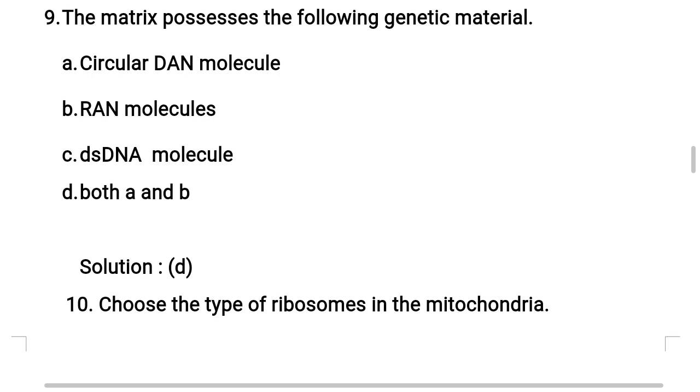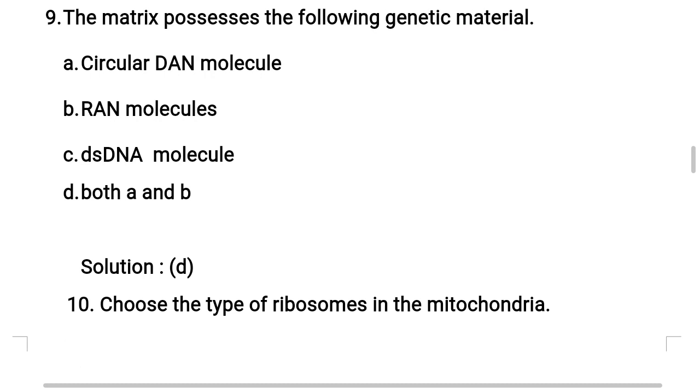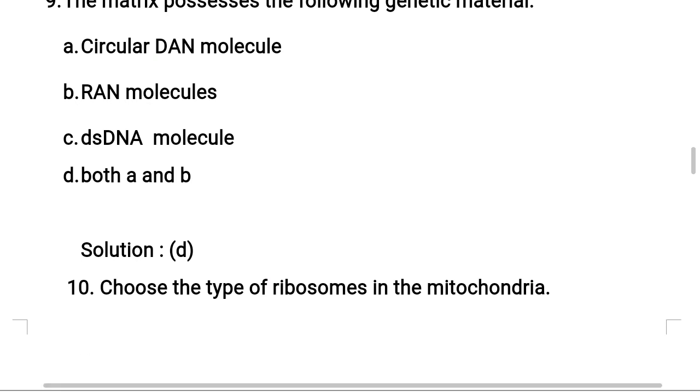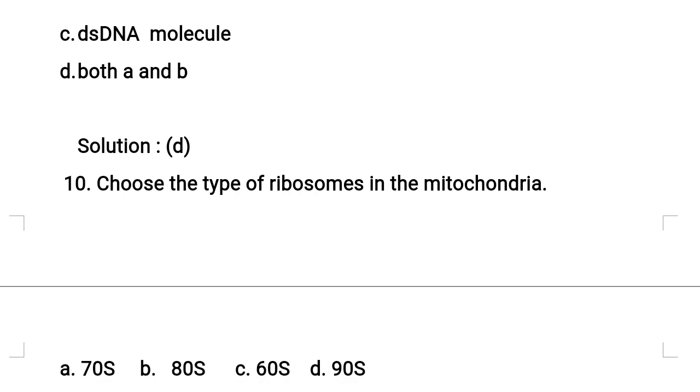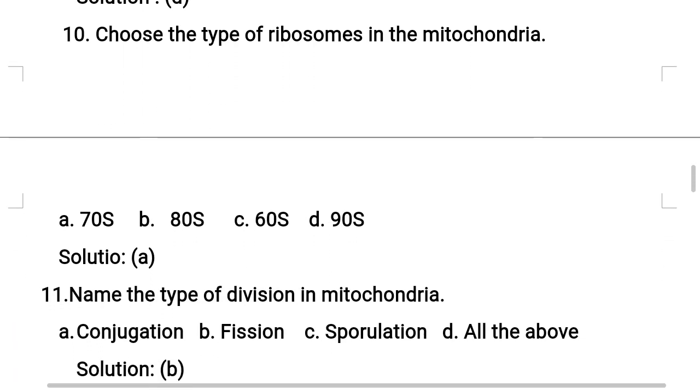So the matrix of mitochondria possesses these. What are those? Circular DNA is present, that too a single circular DNA molecule is present. At the same time, a few RNA molecules are also present. Right? So with these, A and B statements are correct. So D option is correct here. Understand?